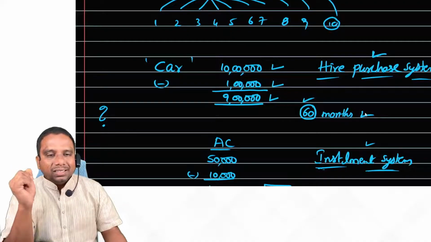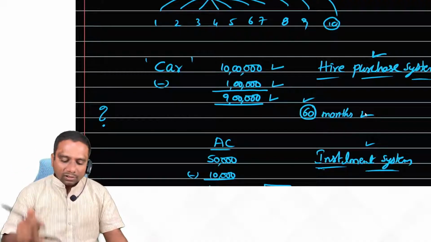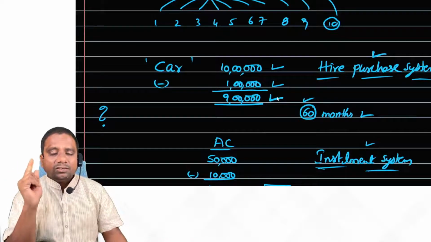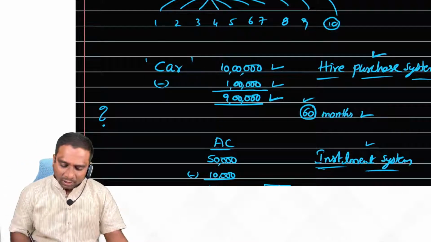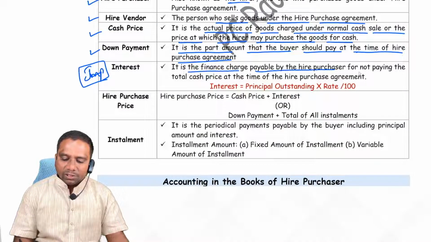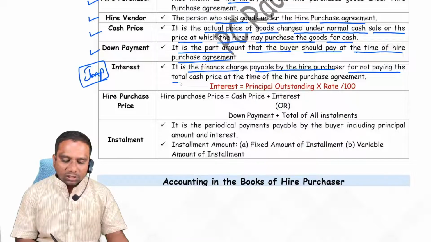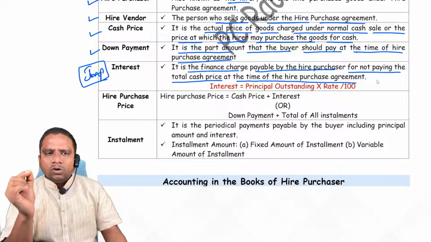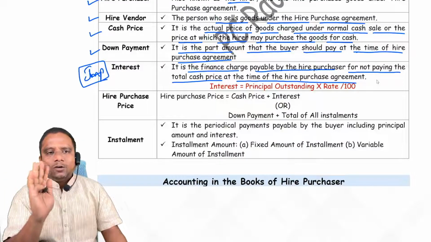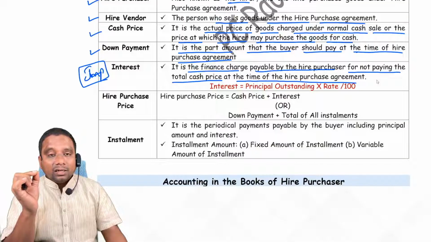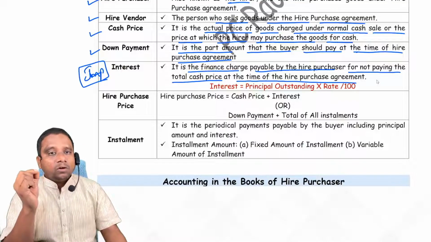For 9 lakh rupees I have to pay interest. This is our financial charge. It is the finance charge payable by the hire purchaser for not paying the total cash price at the time of the hire purchase agreement. If I pay the total amount at the time of purchase itself, I need not pay any interest. But I am not paying the cash price at the time of agreement, so I have to pay some interest.